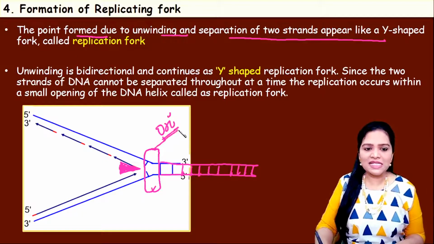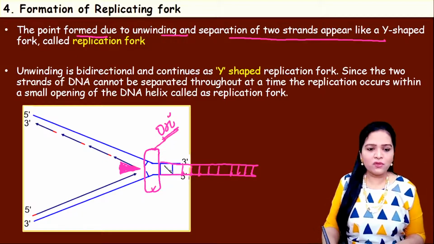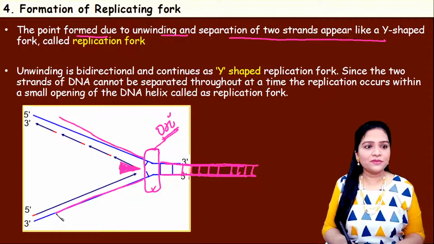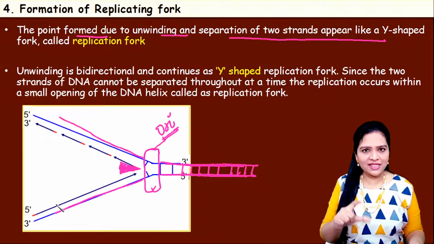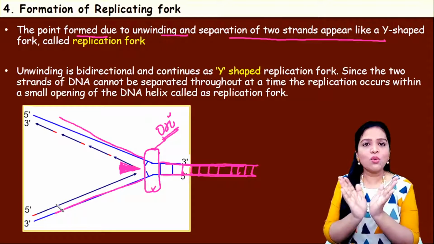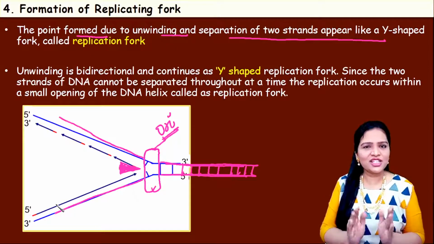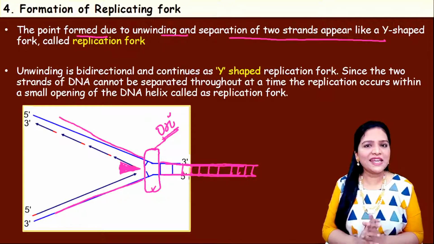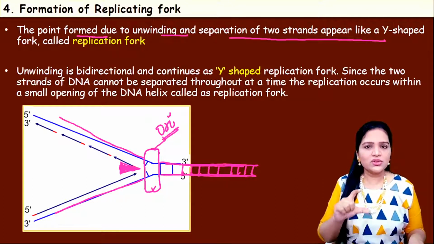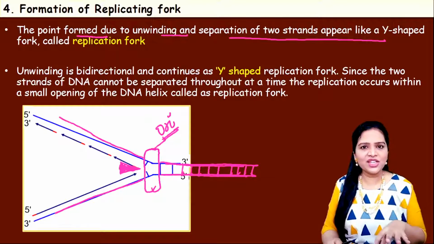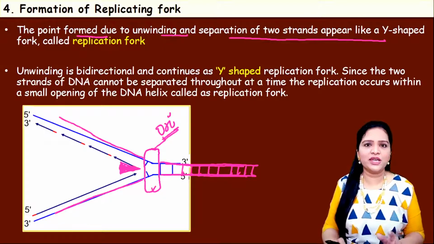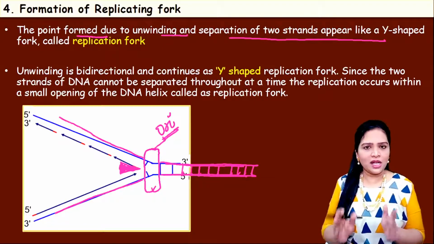So from this site, the DNA, which was a double helix in structure, now got separated and became single strand. So at that region, the double helix opens up. So that region looks like a fork. That's why this is called the replication fork. Okay, so the replication fork is the region where the unwinding and separation of the two strands occurred.